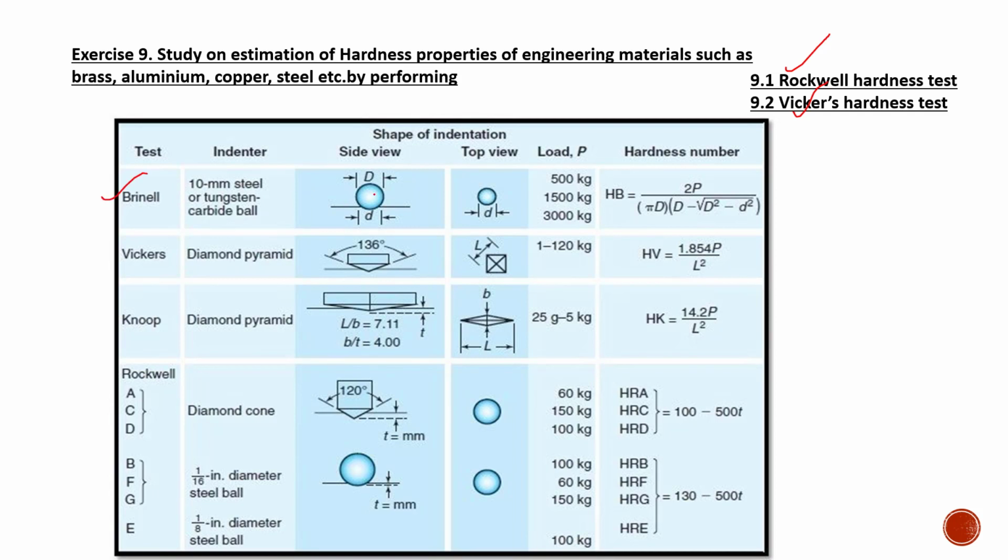You can see in the Brinell you will use a sphere. In Vickers you have a different arrangement. In Rockwell also you will use the sphere, but there are some other criteria to follow for testing in the case of Rockwell. And also the test will be based on the material to be tested. So there will be some appropriate test for a brass material. For mild steel we may use another test.